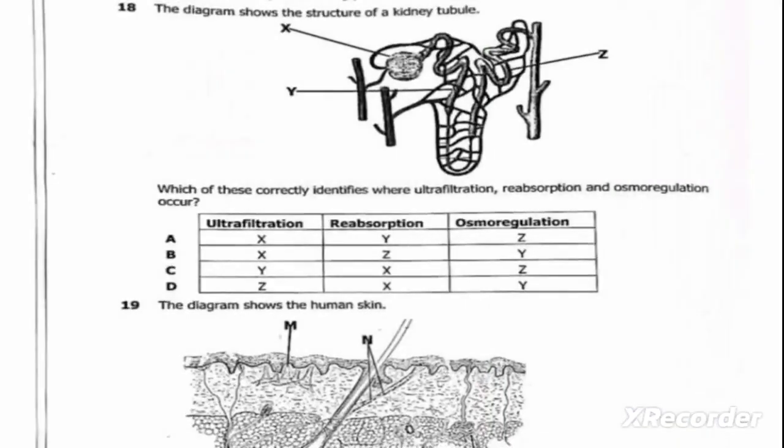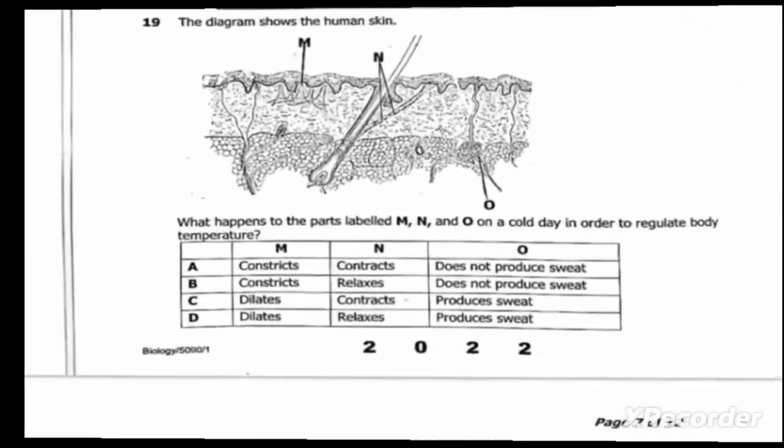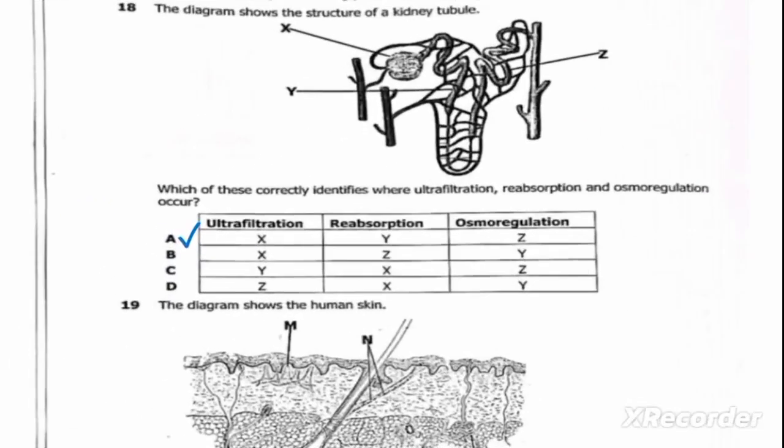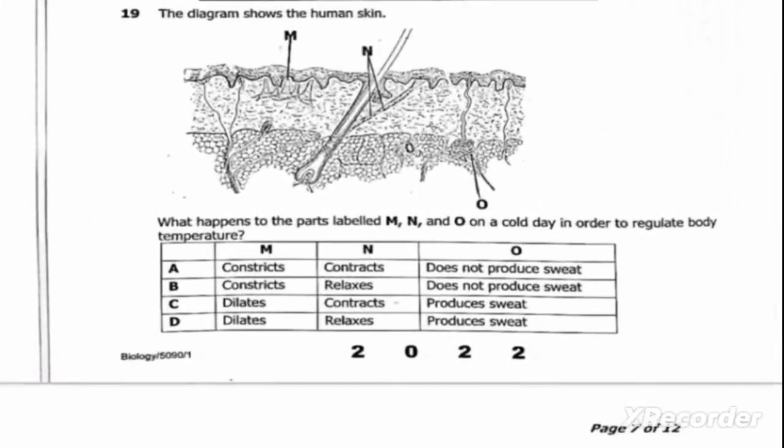Okay, let us come back to the question. We know that ultrafiltration takes place in the Bowman's capsule, which is X, and reabsorption takes place in the proximal convoluted tubule. So therefore our correct answer is A. Ultrafiltration takes place on this part, then reabsorption takes place here, and osmoregulation takes place here. We move on to the next question, which is question 19.